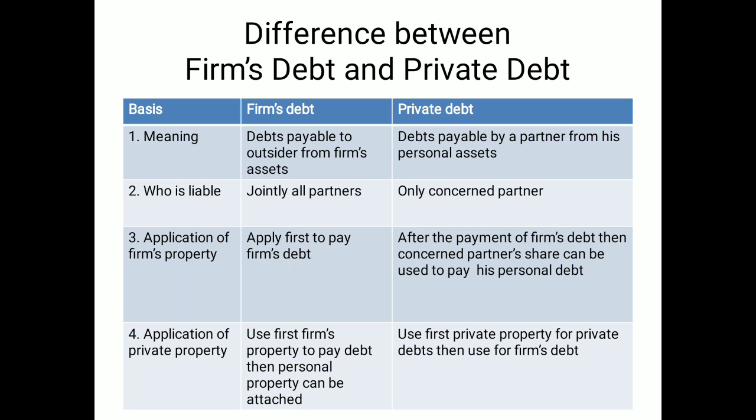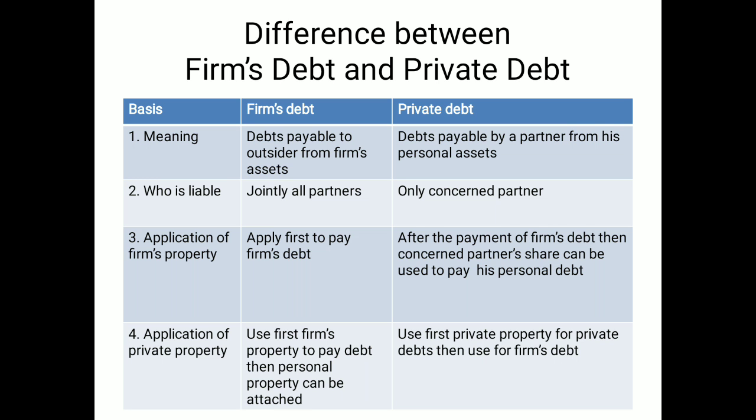Applications of the firm's property. In the firm's debt, the firm's property will be attached first, and then the individual personal property of the partners will be attached if required. But for the private debts, only the personal property of the individual partners will be attached.